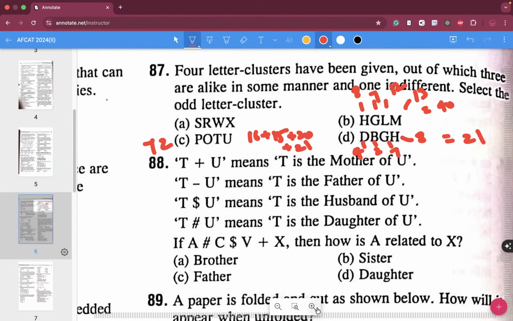SRWX. ST, RST, plus WX, I got that. So each of RS, WX, OP, TU, GH, KLM, BCD, this is the odd man out.